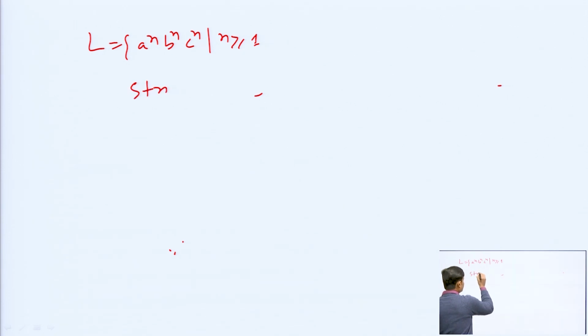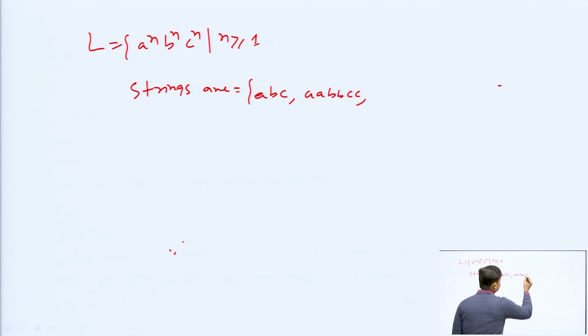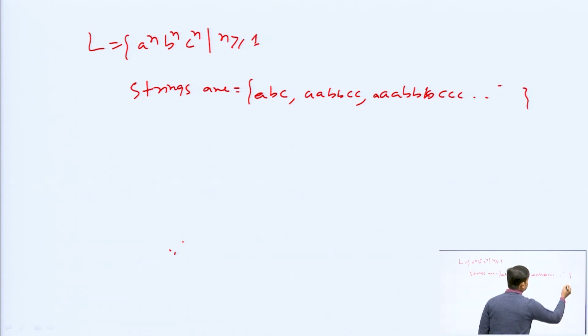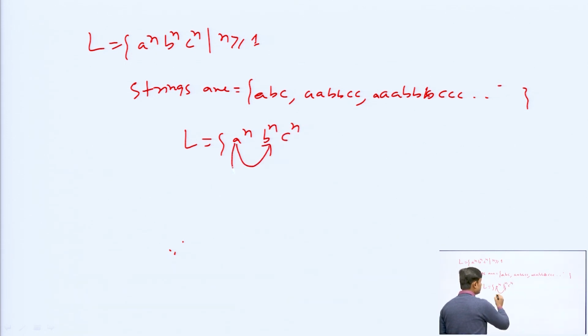If we take n as 1, then abc. If n is 2, then aabb ccc, like that. You see here, two comparisons are there at a time: a to the power n, b to the power n, c to the power n.